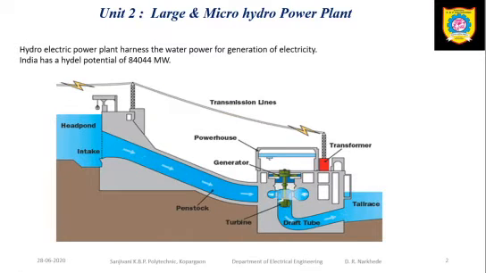Now basically in hydropower plant we are using a dam. We are going to construct the dam to store the water. Okay, then we will carry the water to a certain depth and then we will use a turbine and then a generator. So the water energy is converted into electricity. Now we are discussing the energy conversion process of hydroelectric power plant.